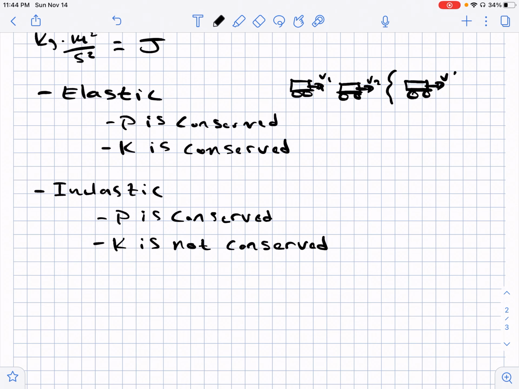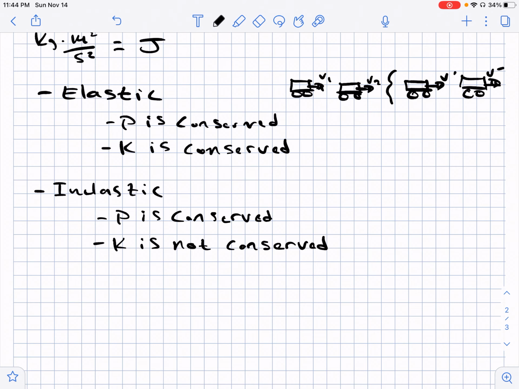So we'll say v prime here and v prime here. And so the momentum of your system before equals the momentum of the system after. And then the kinetic energy of the system before also equals the kinetic energy of the system after.